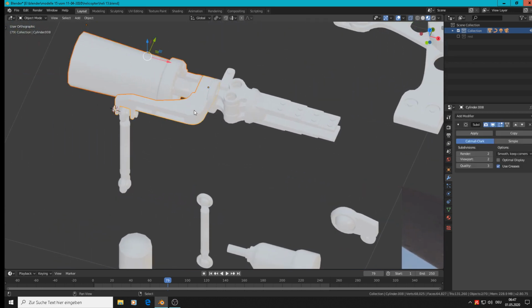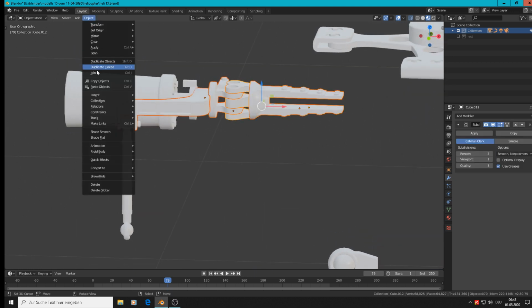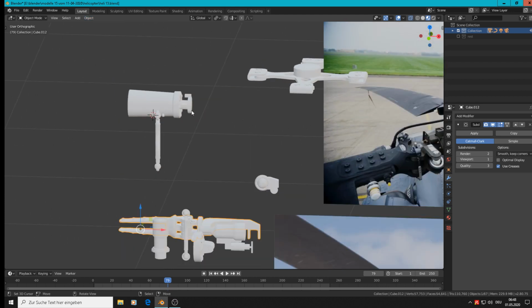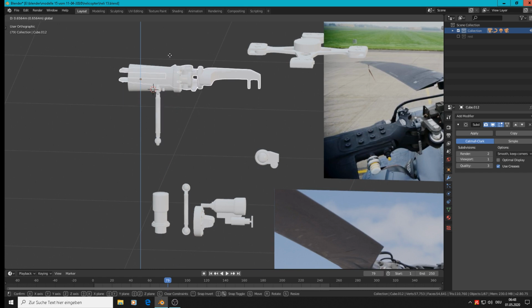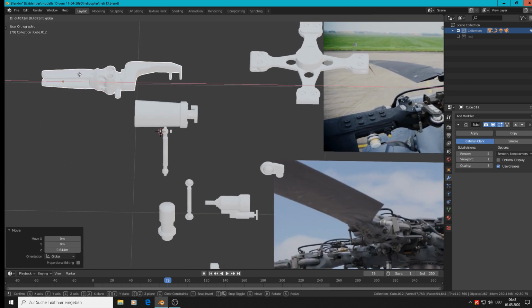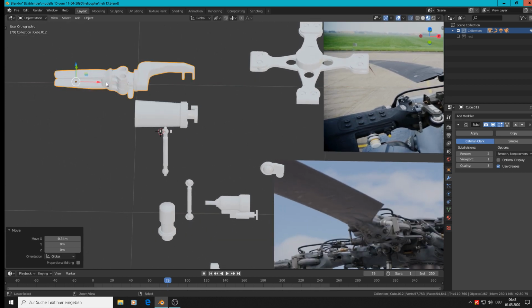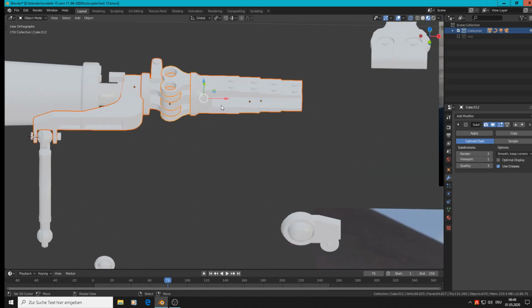What we can do, when we join that together, we get problems because there are subdivisions on. I try it, object join, yeah, and it has gone, but it is there and rotated. That's not good. So scale set, go back, Control Z, go back.